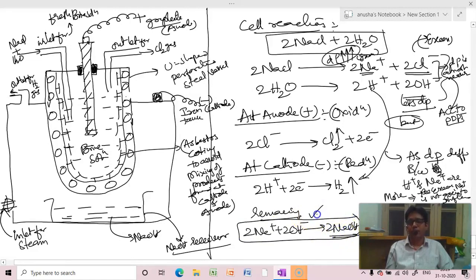So sodium hydroxide is formed. So what are the products? NaOH, chlorine, hydrogen. See, hydrogen at cathode, that's why it is coming out from cathode. Chlorine at anode, therefore it is coming out from here.